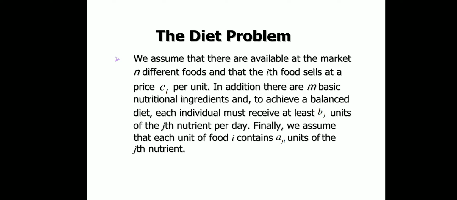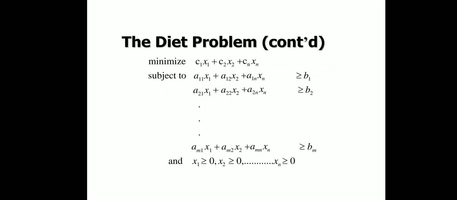Finally, we assume that each unit of food i contains Aij units of the jth nutrient. The diet problem is similar to the examples we considered in previous slides; we have to minimize the same structural statement subject to the same structure. You can see this.